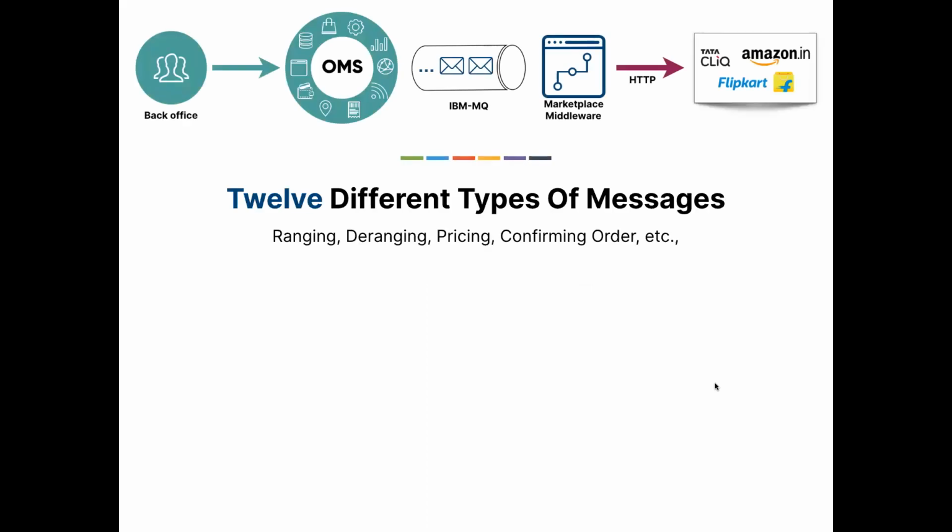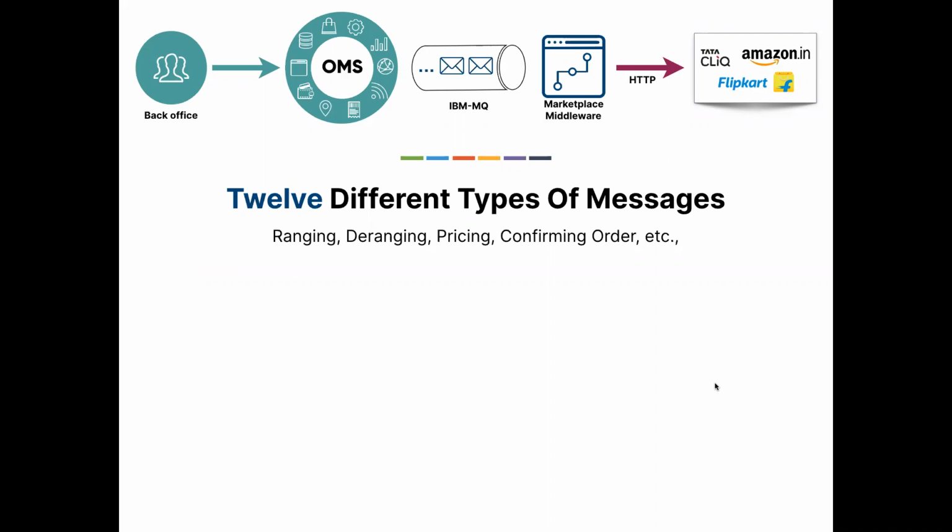There are 12 different types of messages. To name a few: ranging, deranging. Basically, this is a convention used by Chroma. When we say ranging, it means turn on the visibility of a product or an SKU in a marketplace. Say, for example, you were selling a product and you don't want to show that particular product to the customer anymore. You can perform a deranging operation, which turns off the visibility.